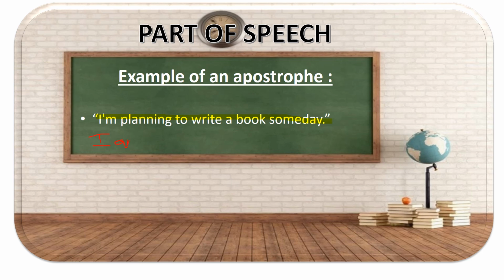Now instead of writing A M, am, they've omitted the alphabet A. They've removed the alphabet A, and instead of that they've put an apostrophe. You getting it? So the use of apostrophe: omission of an alphabet, omitting an alphabet, and this is how they've used an apostrophe in this case.